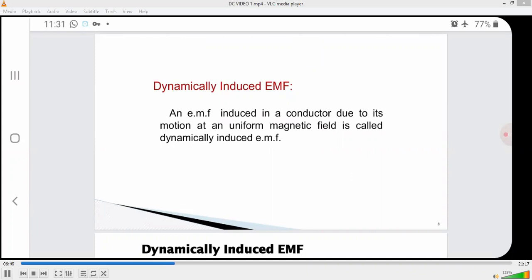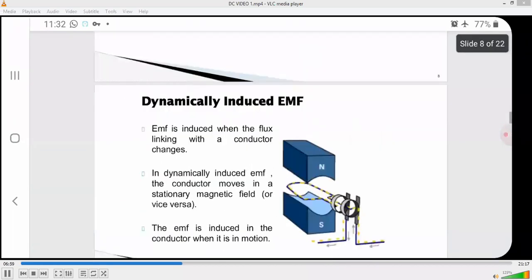Let us consider a single conductor of length L meters moving at right angle to a uniform magnetic field of flux density B, measured in Weber per meter square, with a velocity of V meter per second.